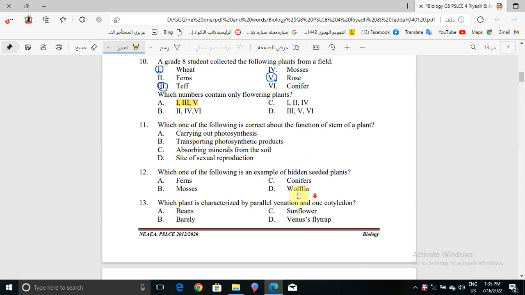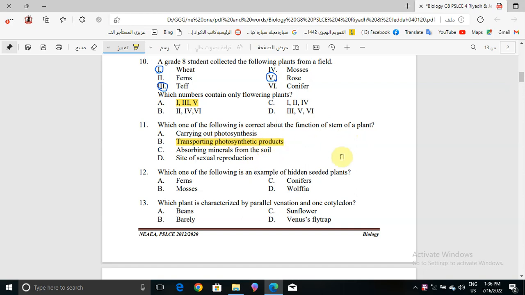Now question number 11. Which one of the following is correct about the function of the stem of a plant? Carrying out photosynthesis, transporting photosynthesis products, or absorbing minerals from the soil, or site of sexual reproduction? The correct answer will be transporting photosynthetic products. Why? Because it says about the function of the stem of a plant. So the function of the stem is transporting photosynthetic products.